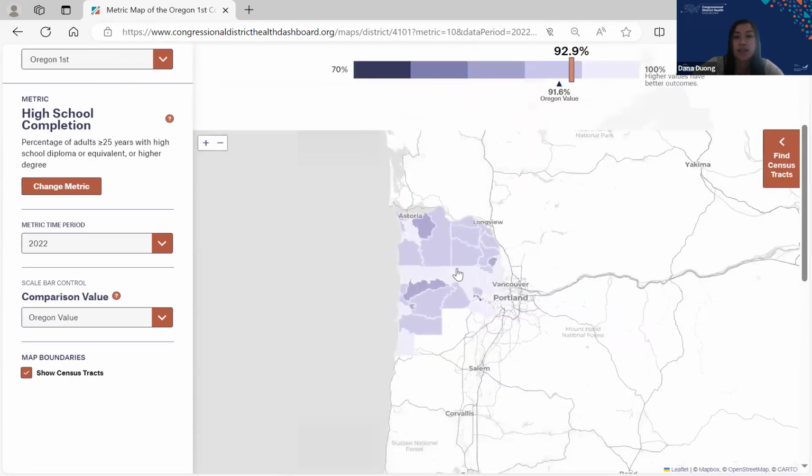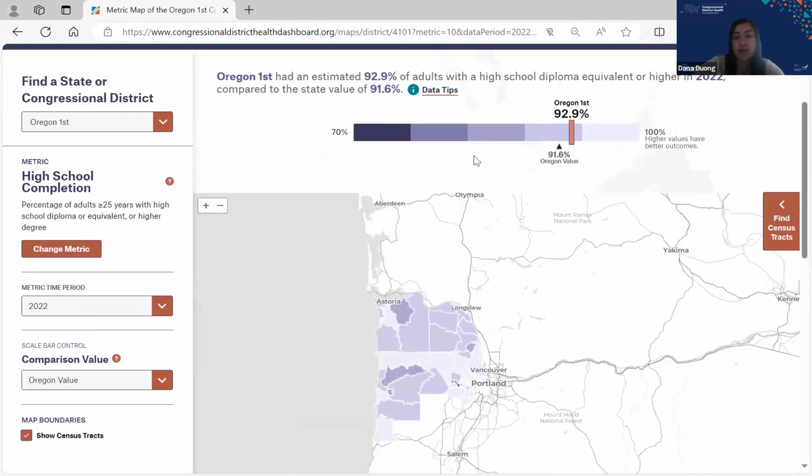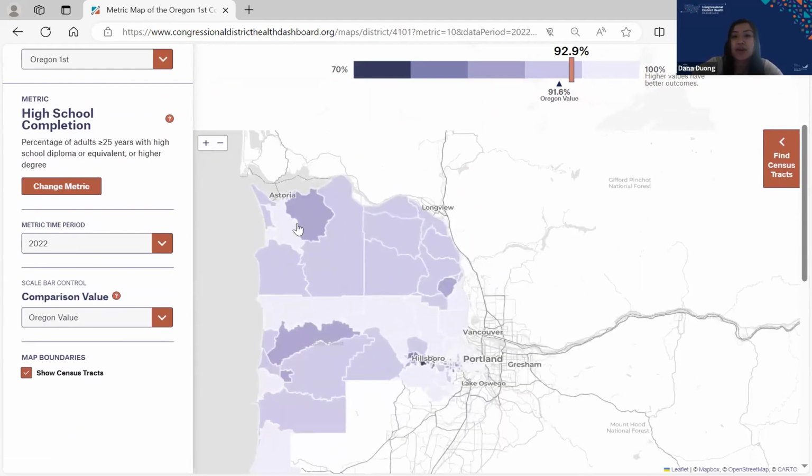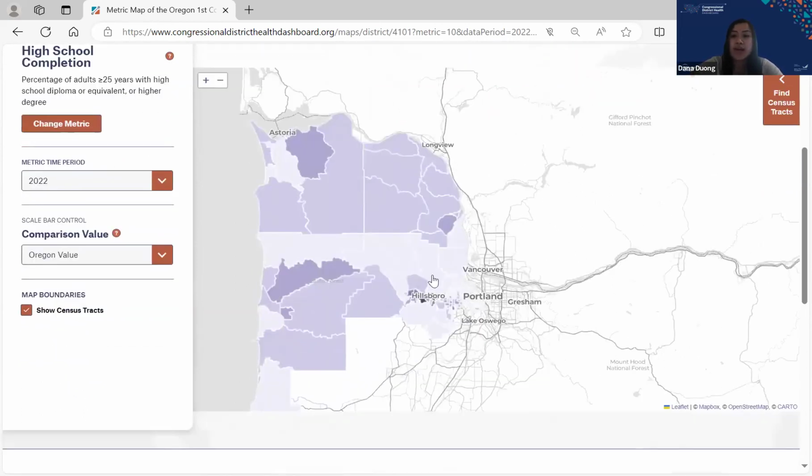So wanting to also mention that our site's colors are uniform across. So in any instance you see, lighter colors will indicate better outcomes, and darker colors mean poorer outcomes. So you can see that here in the distribution, there may be some areas that are doing a little bit better than others, and kind of right across this line right here, looks like they're doing okay with high school completion. So that is all great information for me.